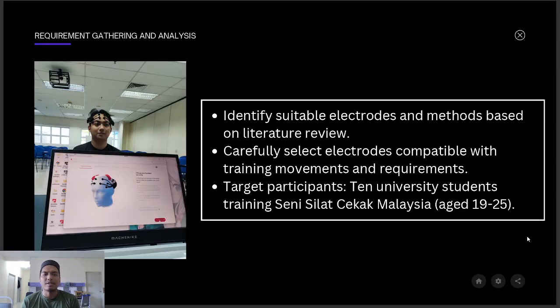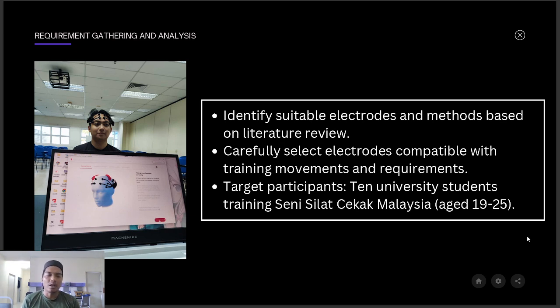The methodology is we have the requirement gathering and analysis, and identify suitable electrodes. We have to make sure all of these electrodes are okay on our brain, connected to the brain, and carefully select electrodes compatible with training movement, because we will have to use the occipital.